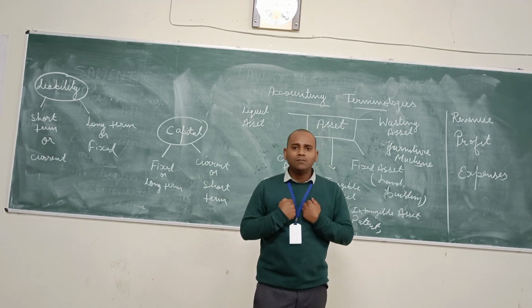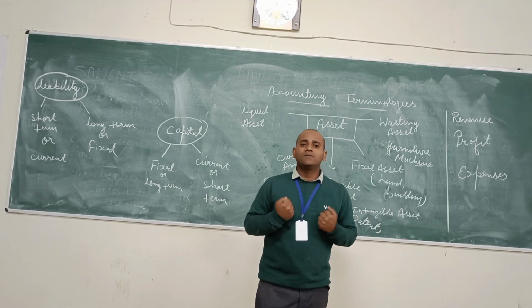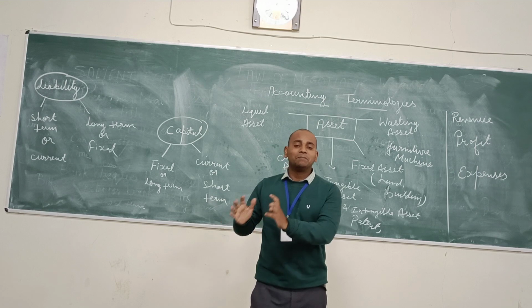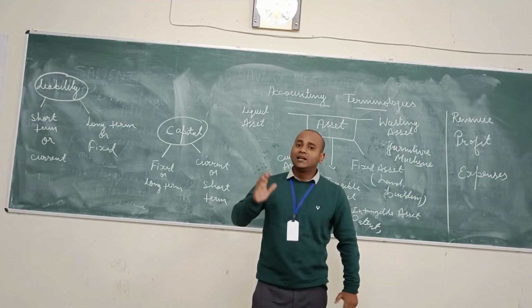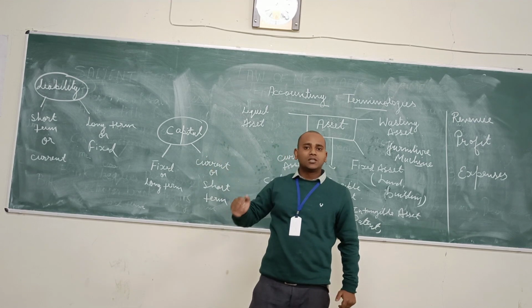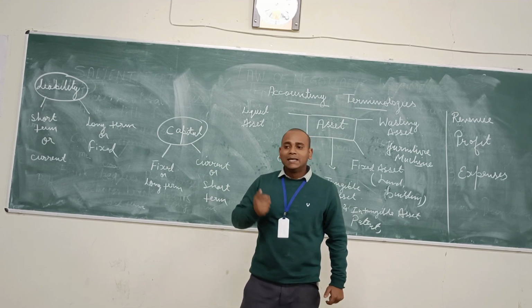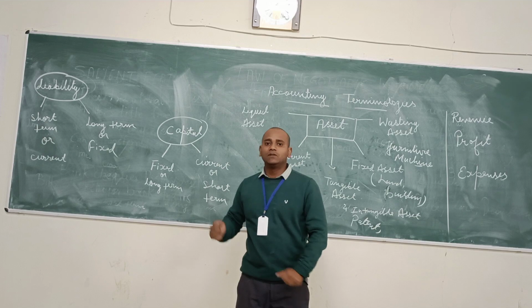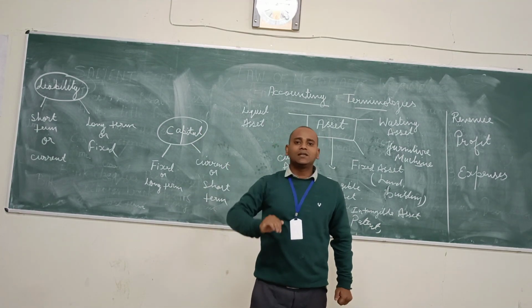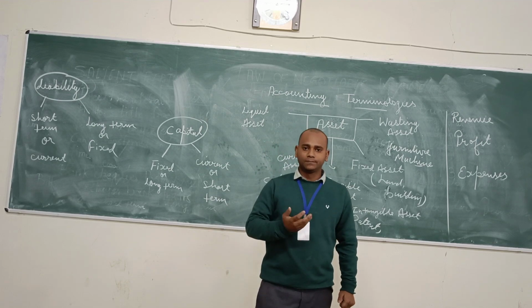For example, I am one of the businessmen. If I want to invest my money in any type of business, that is punji. So in English we can say that capital means amount which is being invested by the proprietor or owner in any type of business activities. This is called capital. So capital has been classified into different types.